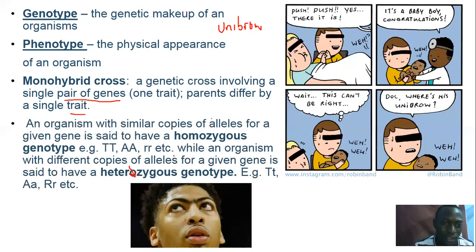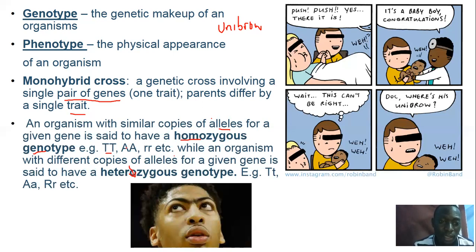And an organism with similar copies of alleles for a given gene is said to have a homozygous genotype. Remember, genotype refers to the genetic makeup of an organism. So when you have the same alleles, then you are homozygous for that particular genotype. For example, capital T, normally we use letters to represent characters or traits.